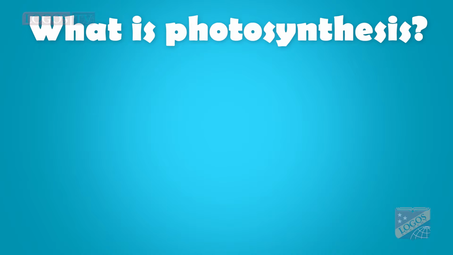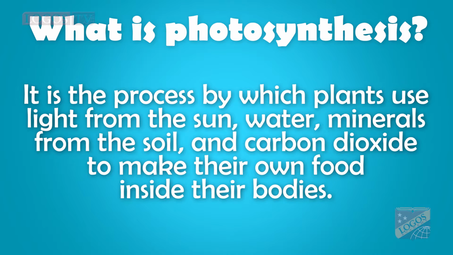Question number 3. What is photosynthesis? Photosynthesis is the process by which plants use light from the sun, water, minerals from the soil, and carbon dioxide to make their own food inside their bodies.